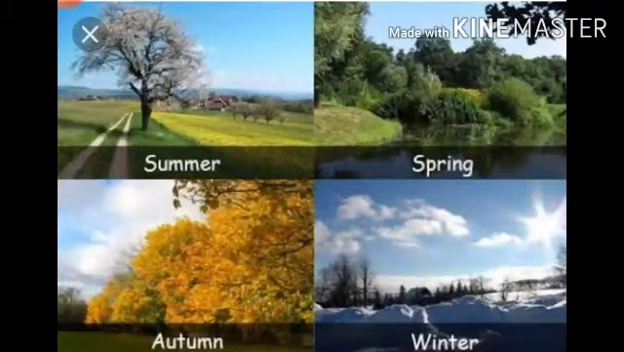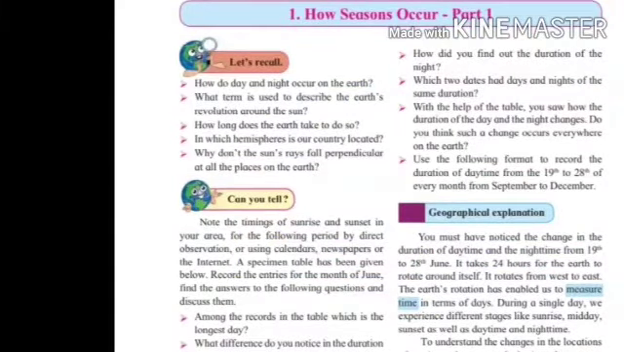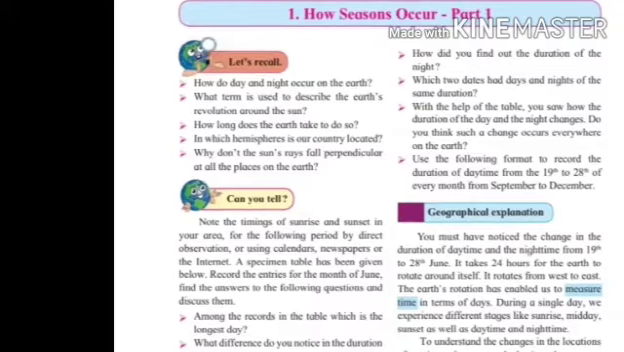Tell me what you see in this picture. Yes, this is the picture of summer, spring, autumn and winter season. First of all, tell me which season is this? Yes, rainy season. You may have a question, how do seasons occur? Let's see in this lesson. First of all, we will recall our previous knowledge.